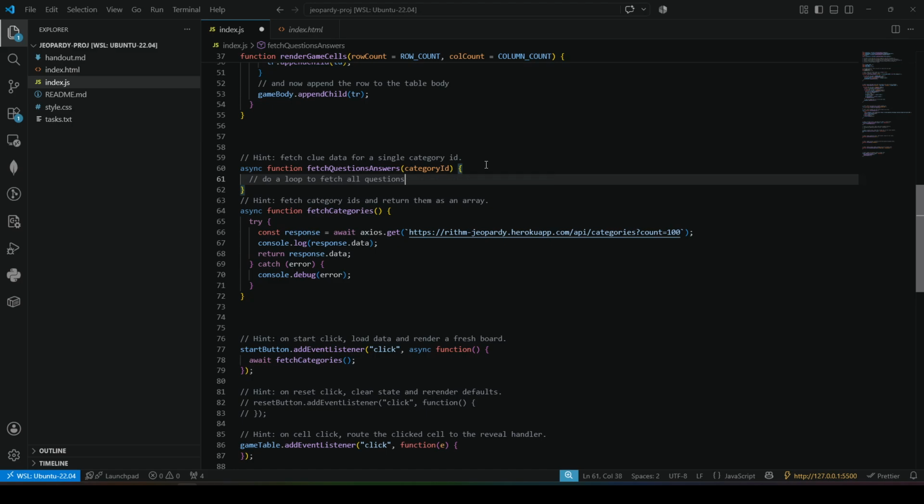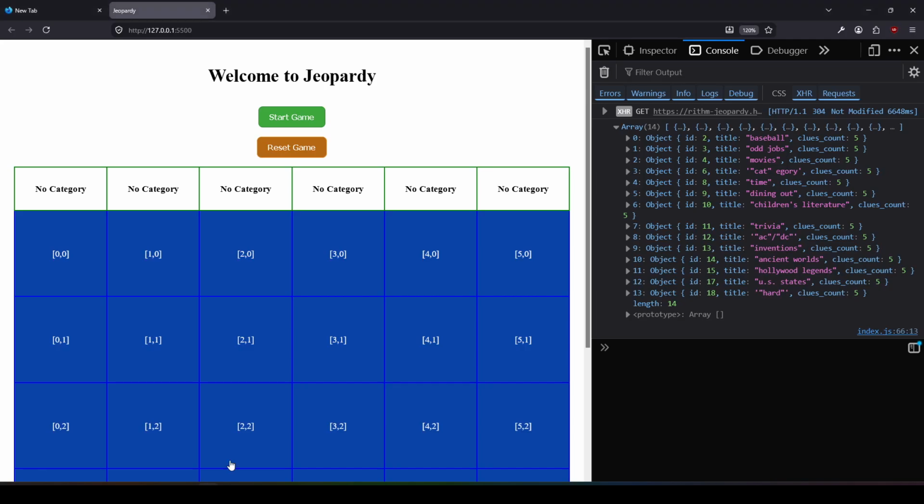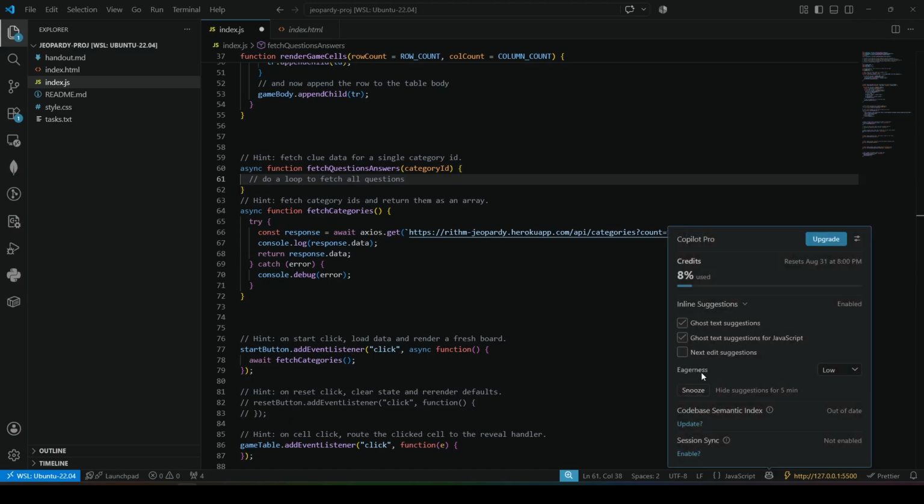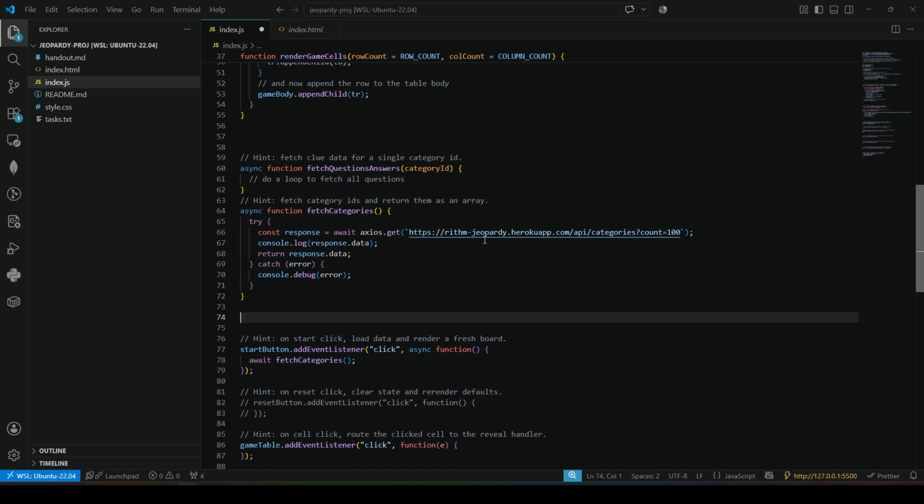But let's first store our category IDs, right? Probably that's what we want to do. And then we'll be able to actually fetch all of the questions and answers. So essentially what we need is just ID, because the title I think we gotta get from this fetch over here, questions and answers. You know what? I don't want to fight this for now, so I'm going to remove the text suggestions, and I'm kind of gonna go off the cuff here.